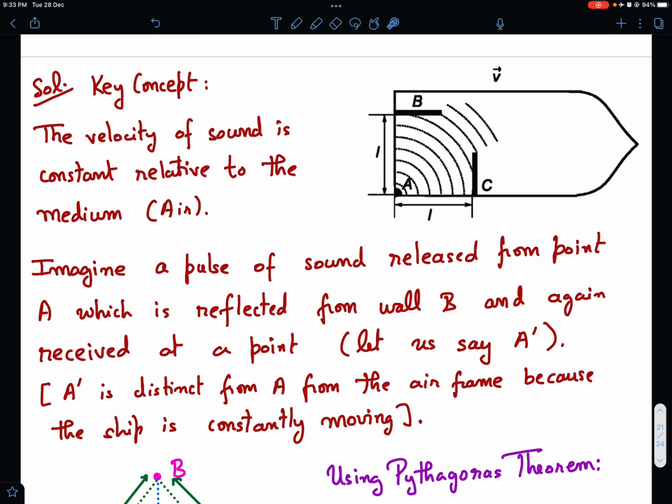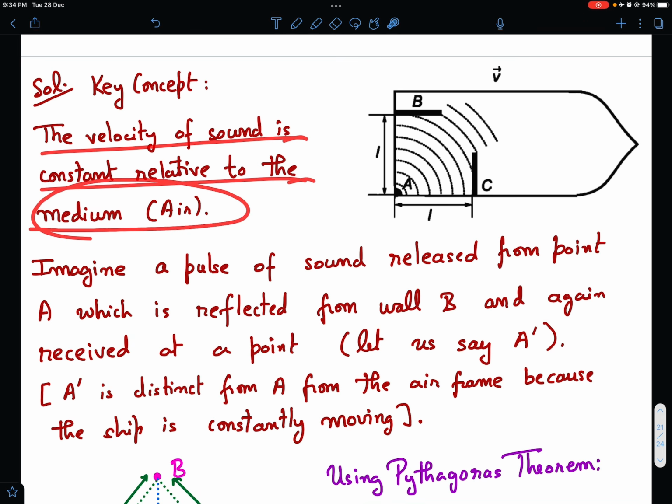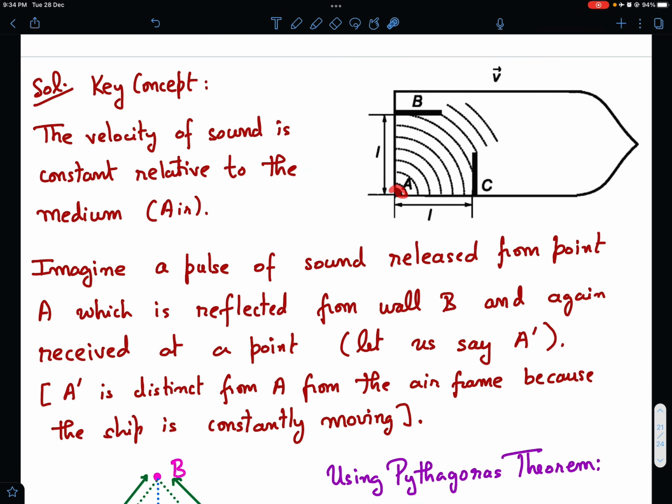So here the key concept is that the velocity of sound is constant relative to the medium. So when something is emitted, even on the ship, the speed of sound is not constant relative to the ship. The speed is constant relative to the air. This is open to atmosphere, right? If it were a closed cabin kind of arrangement, then the closed cabin air can be considered stationary with respect to the ship, and you can say that sound will travel with the same speed with respect to the ship in all directions.